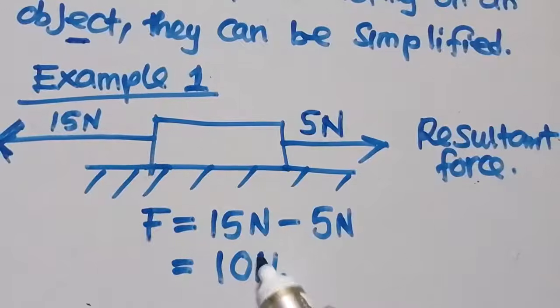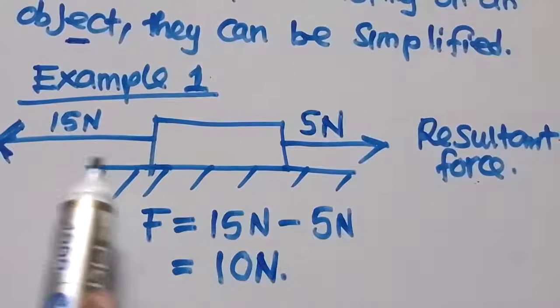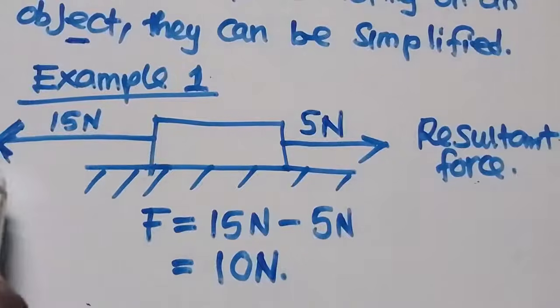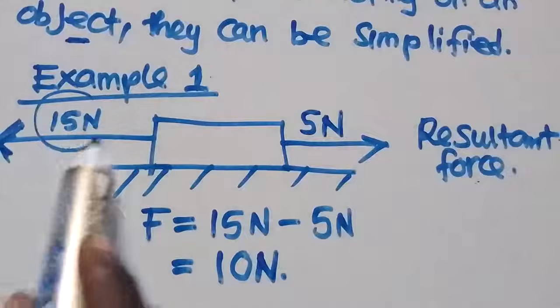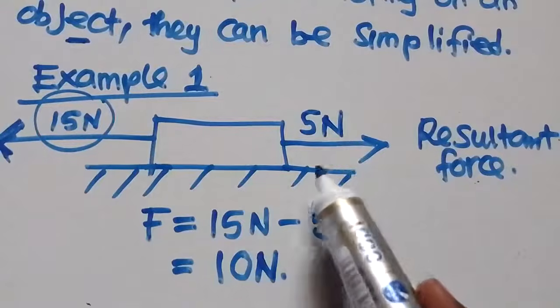These 10 newtons will be in the direction of this force that is going this side, because this is a higher force compared to this other one.